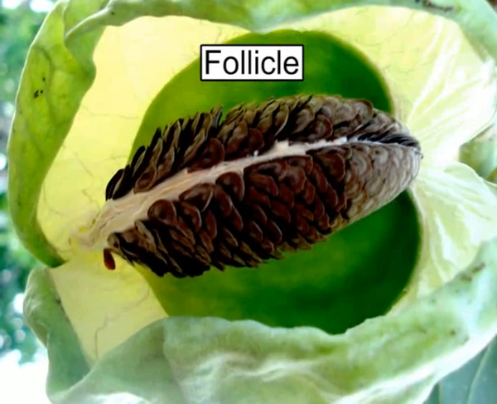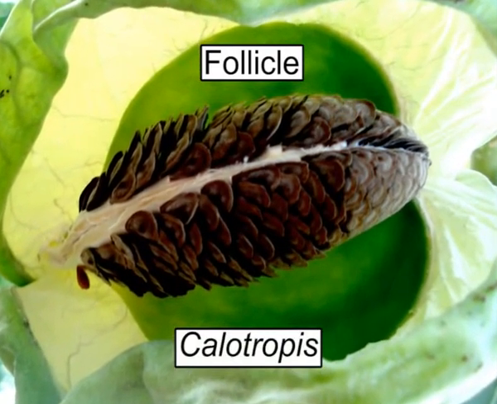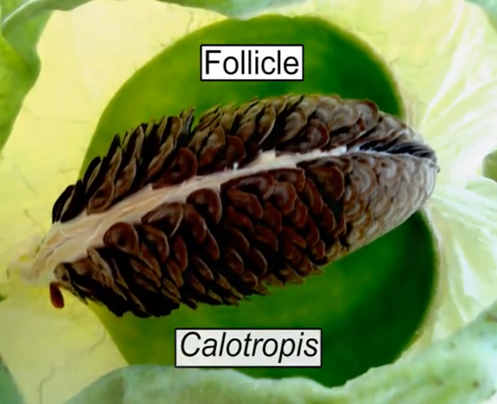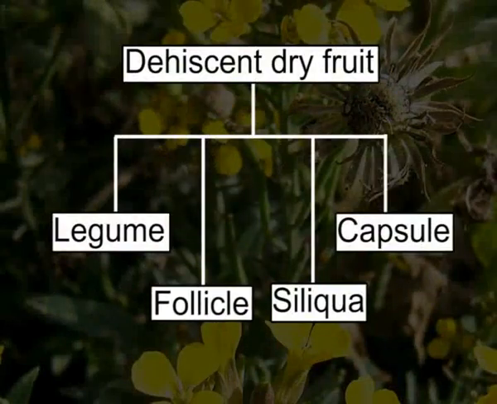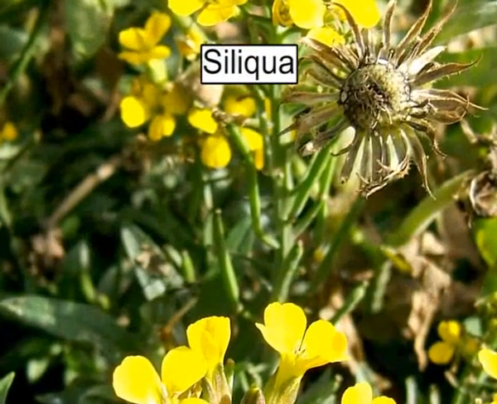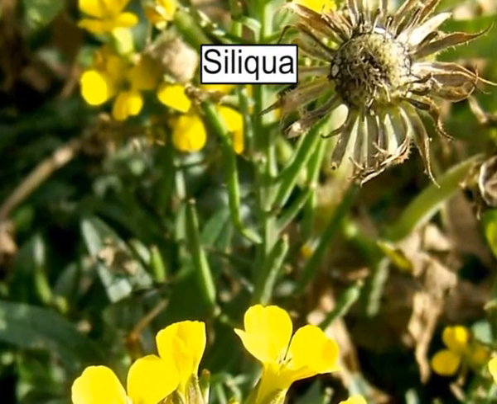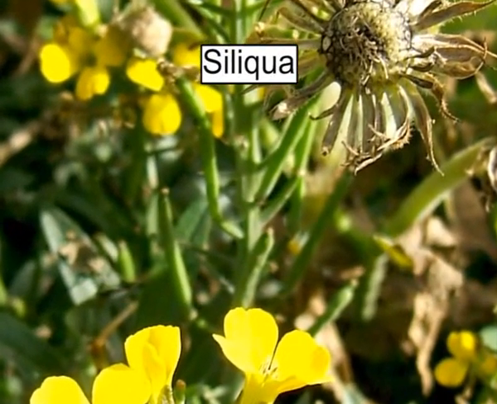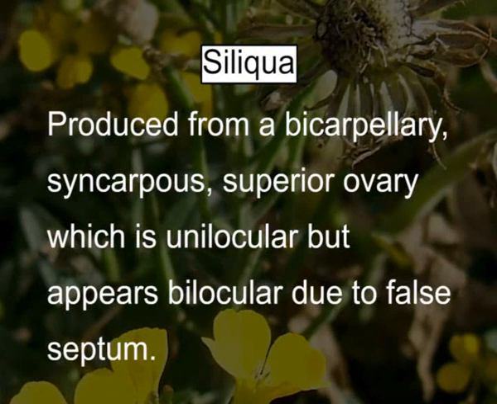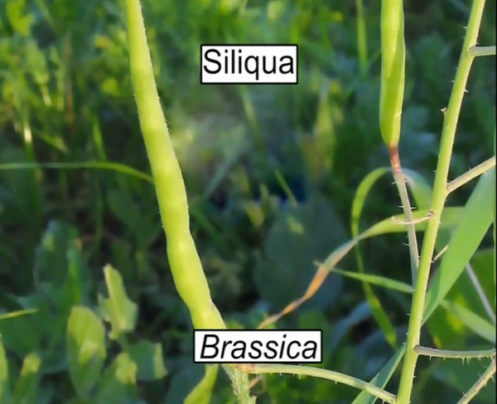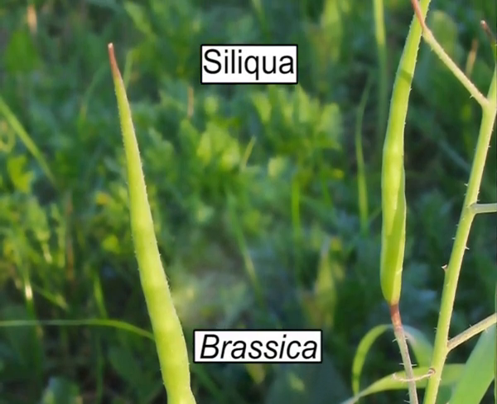This is the fruit of a Calotropis or aak, which is a follicle. Next type is siliqua. A siliqua is a dehiscent dry fruit produced from a bicarpellary syncarpous superior ovary, which is unilocular but appears bilocular due to a false septum. Fruit of brassica is of siliqua type.